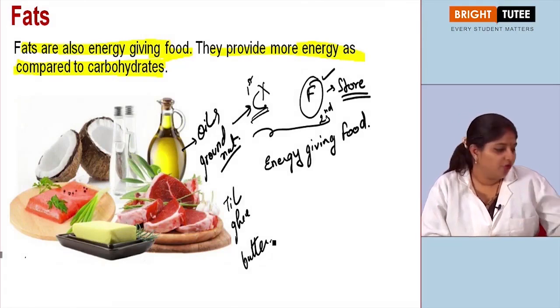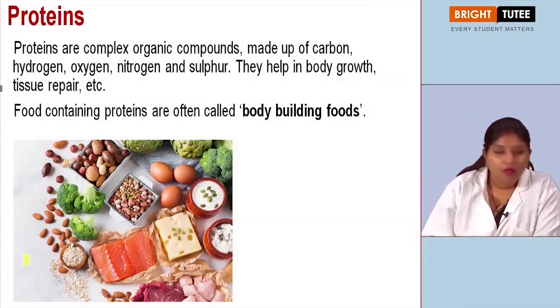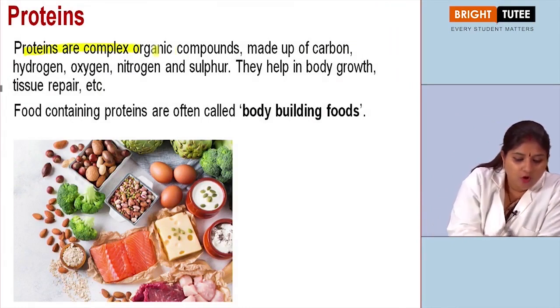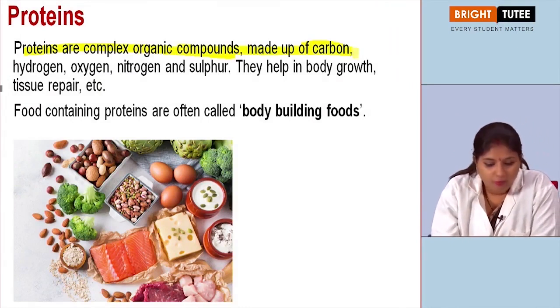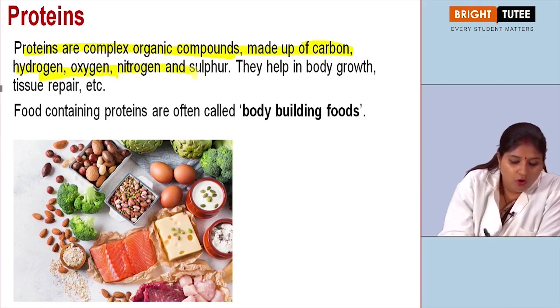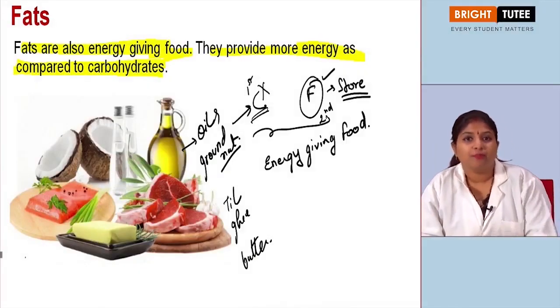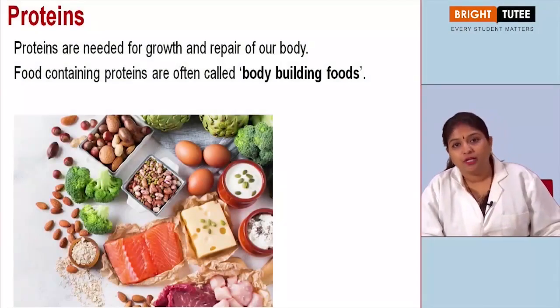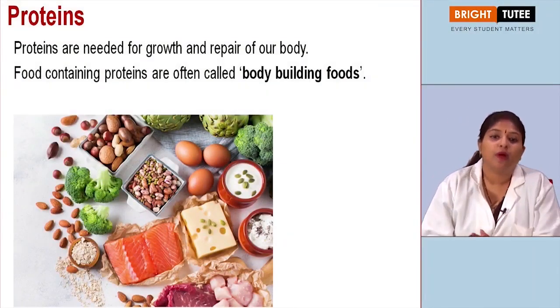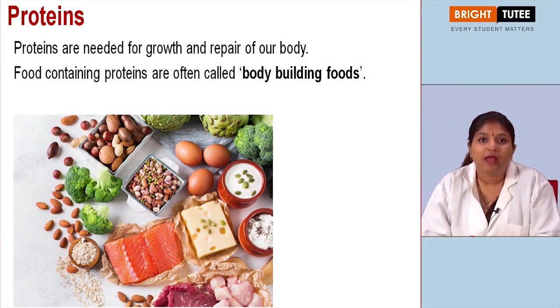Another important nutrient is protein. So what are proteins? Proteins are complex organic compounds made up of carbon, hydrogen, oxygen, nitrogen and sulfur. Another nutrient which is very important for our body is protein. Now protein is something which is required by our body for growth and repair.